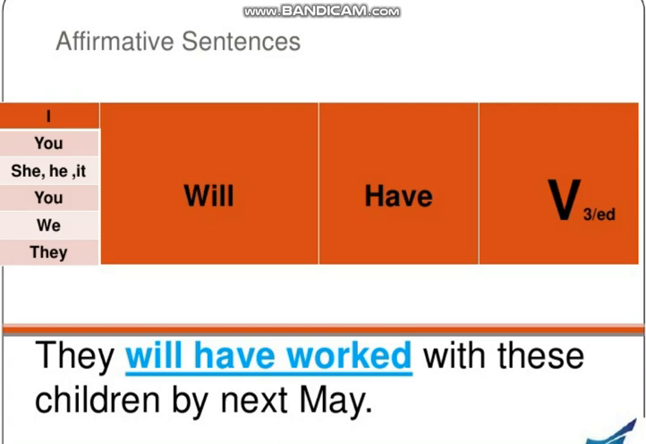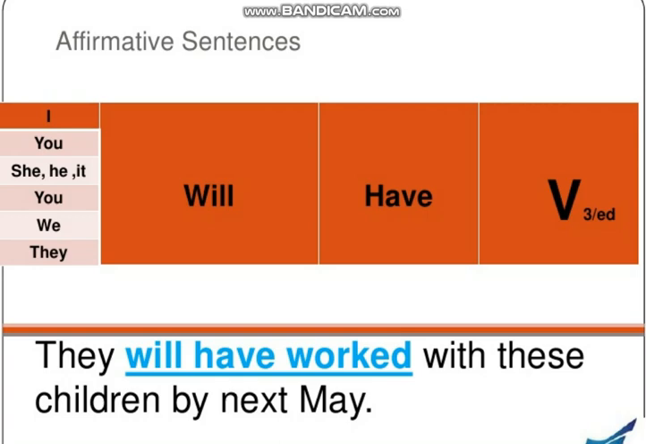So this will is almost used in all four types of future tenses, whether it is future indefinite, future continuous, future perfect or future perfect continuous. But in future indefinite we just have will as a helping verb. In future perfect continuous we have will be, and in future perfect we have will plus have with it. So here you can see first would be the subject, then will, and then another helping verb or auxiliary verb, that is have, and then third form of verb or past participle. So this is the structure of affirmative sentences.